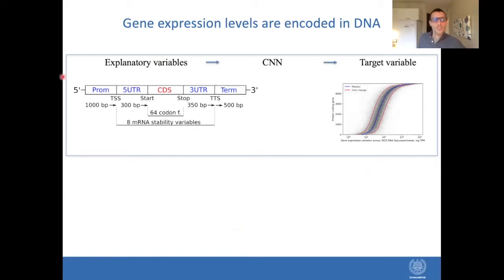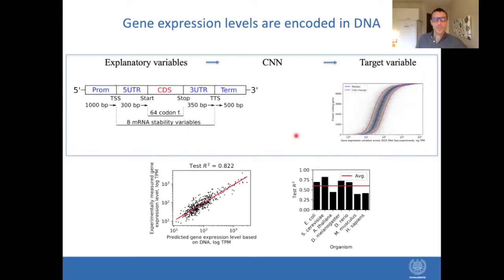So from this gene regulatory structure, as we termed it, we used over 2,000 base pairs of DNA sequence, 64 codon frequencies, and additional mRNA stability variables as input data into the convolutional neural networks. And the target variable were these median gene expression levels, which I described before. And in yeast, our models were able to explain over 82% of the variation of gene expression levels in the test data set.